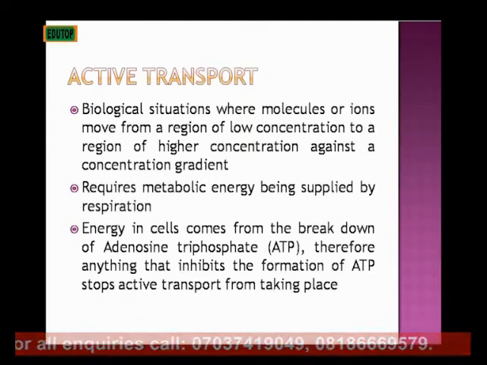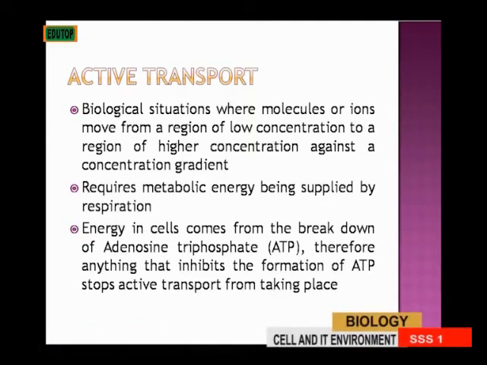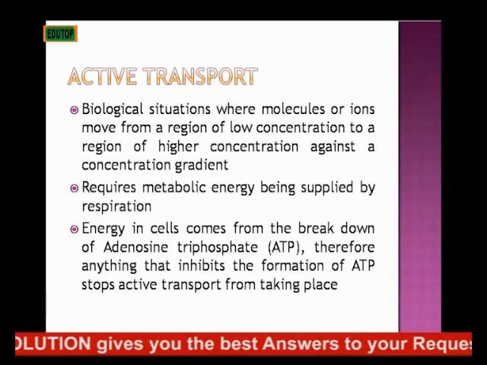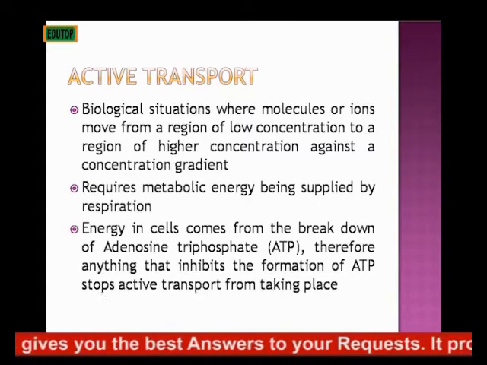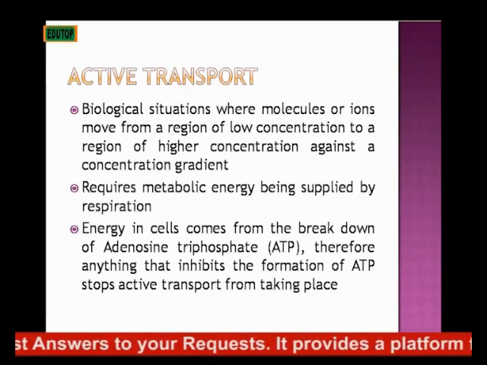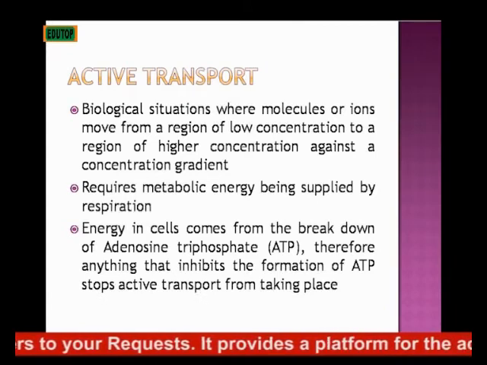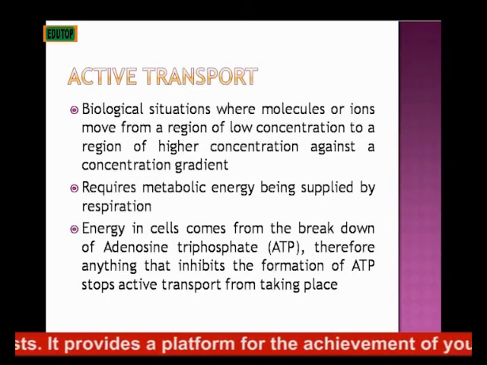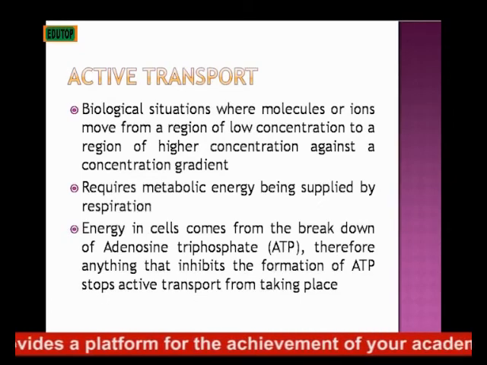Active transport requires energy supplied by respiration. Energy in the cell comes from the breakdown of ATP, adenosine triphosphate. Therefore, anything that stops the formation of ATP will definitely stop active transport, because it's solely dependent on the formation of adenosine triphosphate.